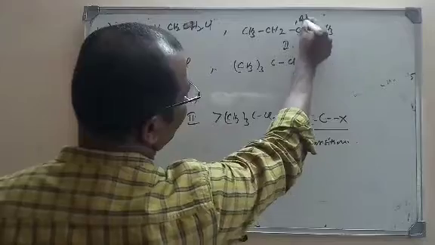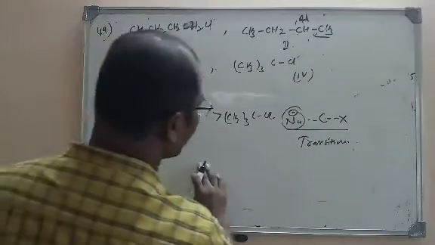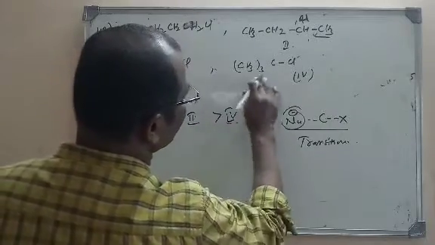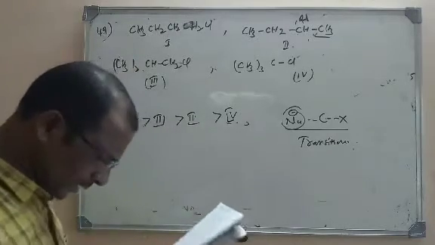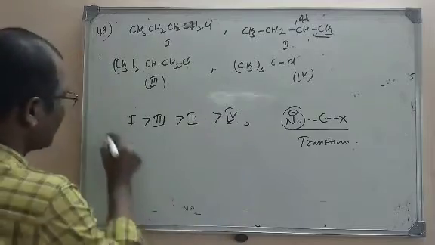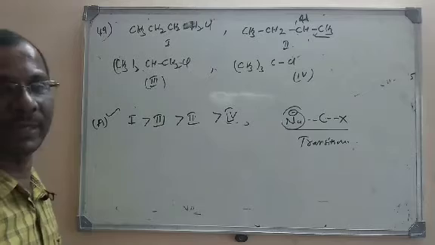Then comes the fourth one, (CH3)3CCl. So this is the right order: 1, 3, 2, 4. Let us check the options. It is option A. A itself is the correct option, 1, 3, 2, 4, and that is my explanation.